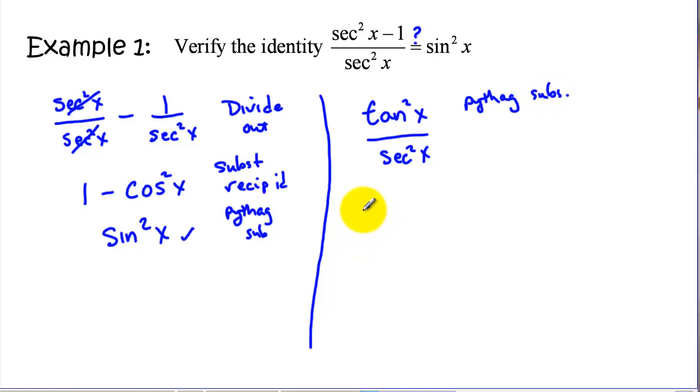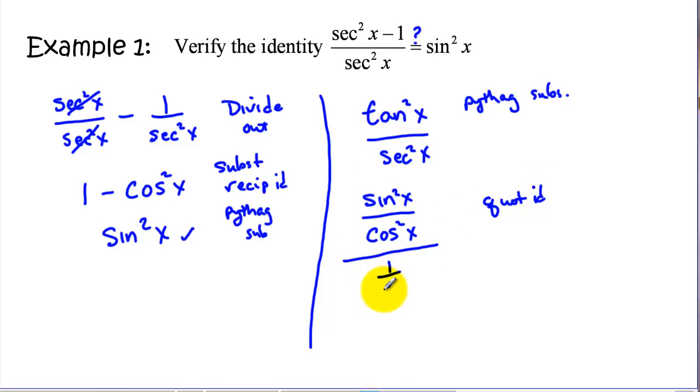Now I'm going to use the quotient and the reciprocal identities to convert everything to sines and cosines. So the tangent is sine over cosine, and if we square that, we get both of those squares. So this is the quotient identity, and that's all over the secant squared, which is 1 over cosine squared, using a reciprocal identity.